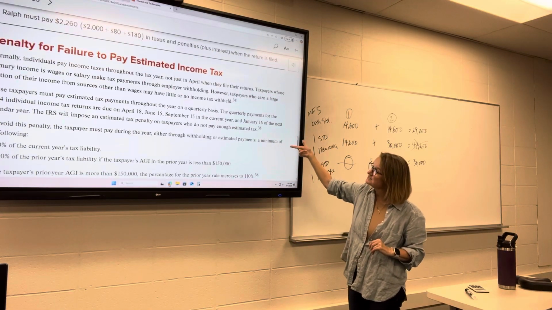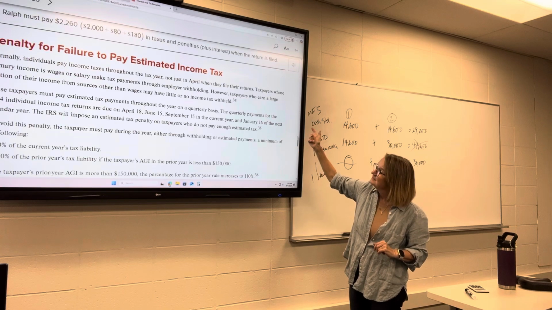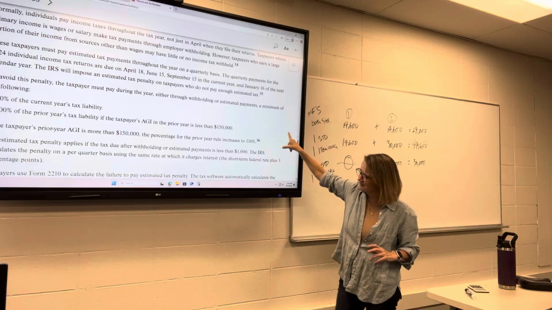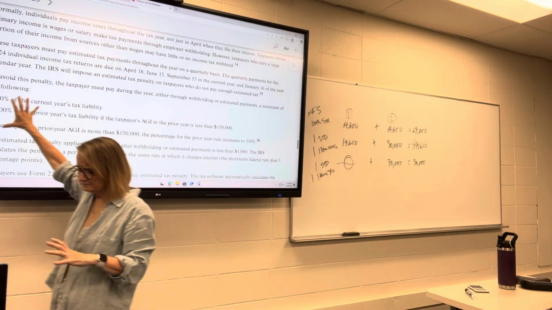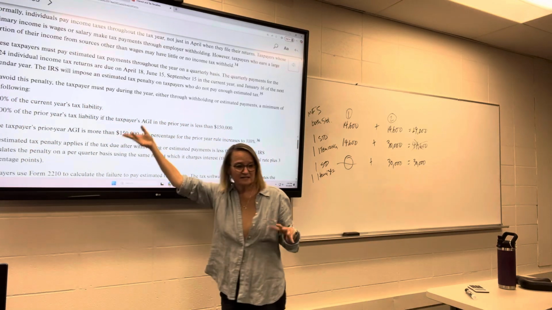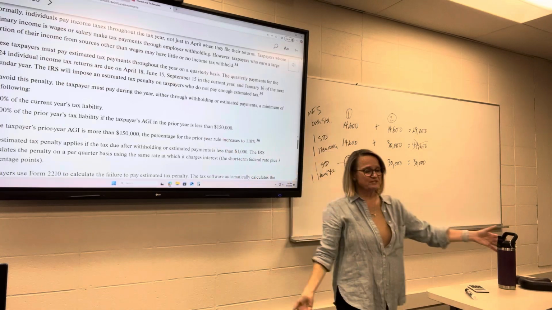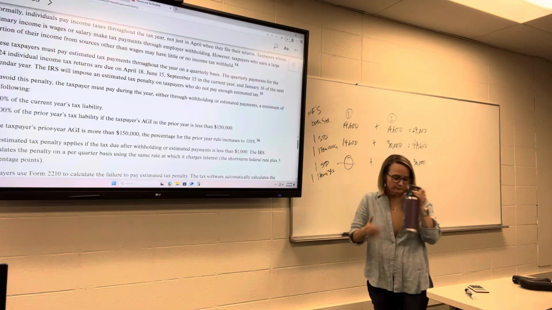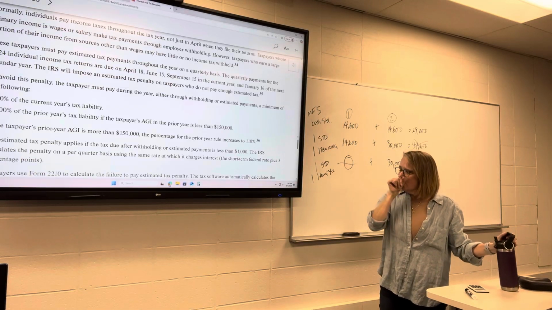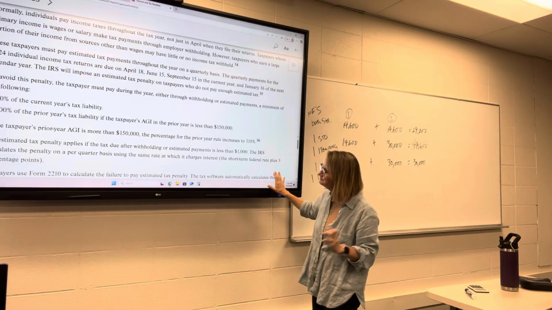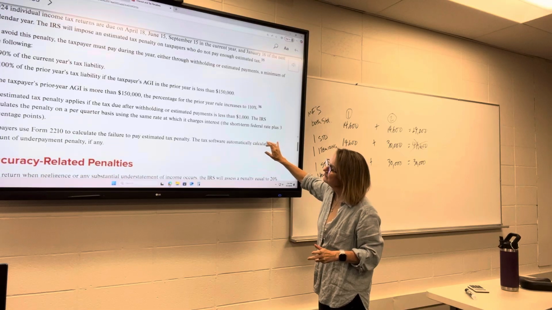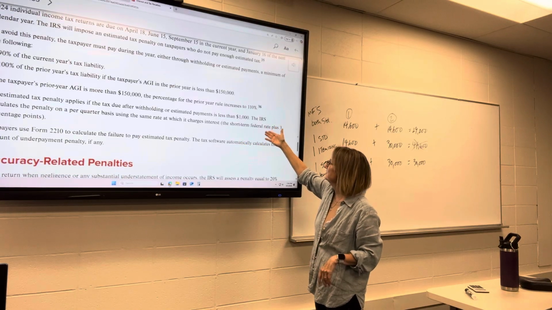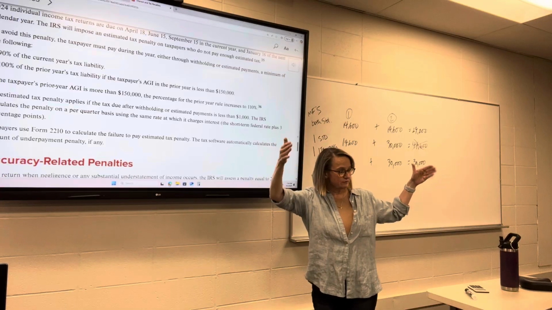Penalty for failure to pay estimated tax. So they talk about this. This is called a safe harbor, by the way. You've got to pay in at least 90% of the current year or 100% of last year's. That's called a safe harbor, to save you from having to pay penalties. There's no penalty if the tax due is less than $1,000. So they kind of give you a $1,000 buffer there.